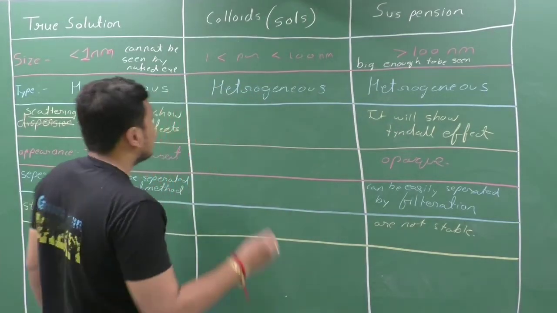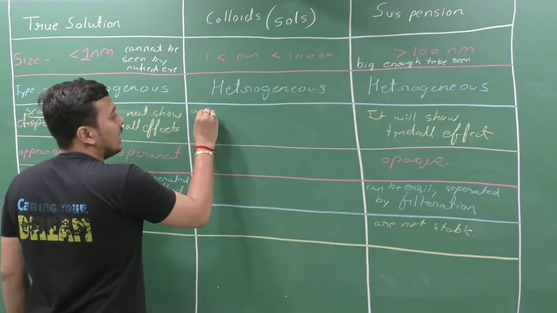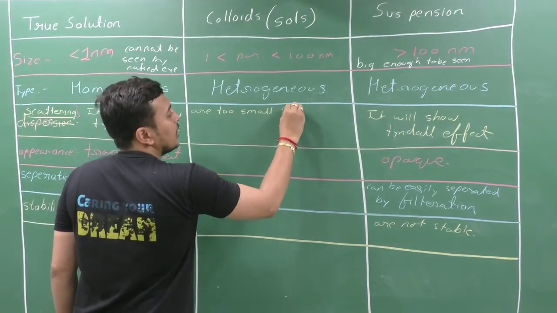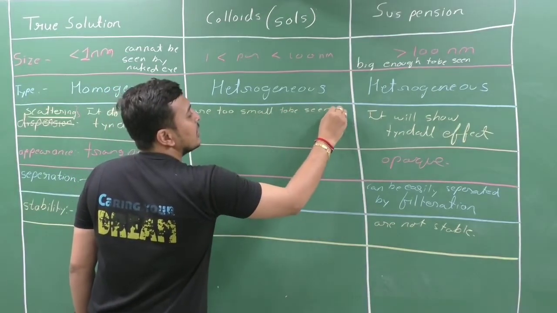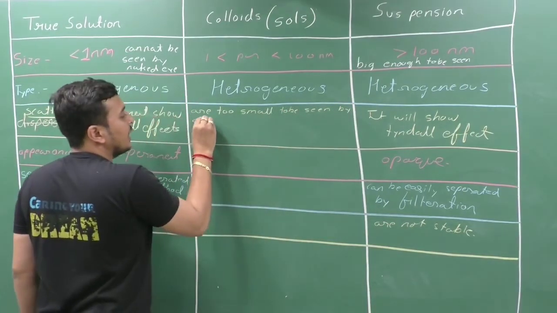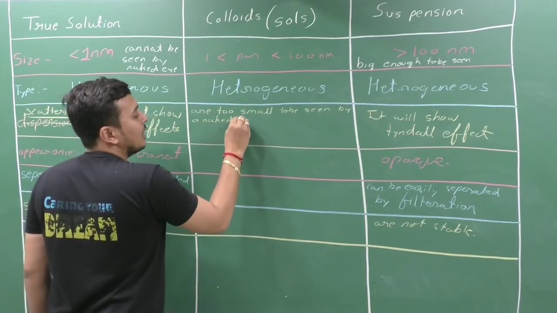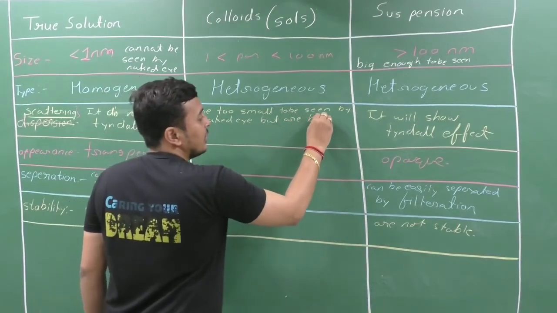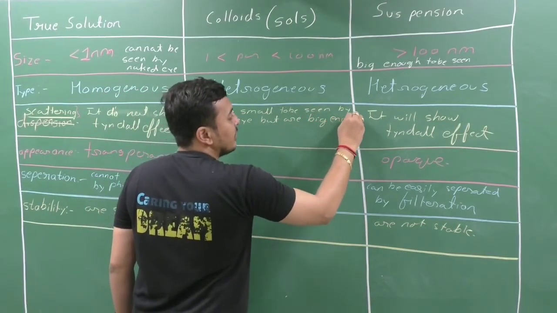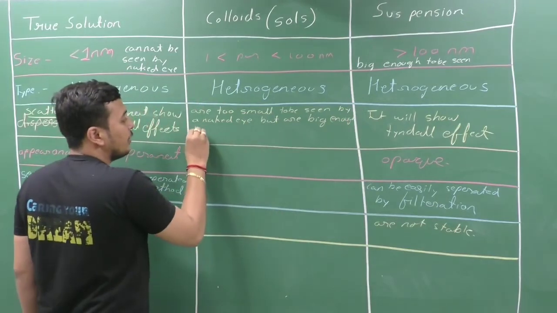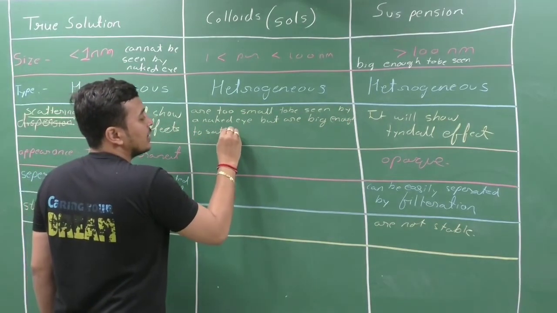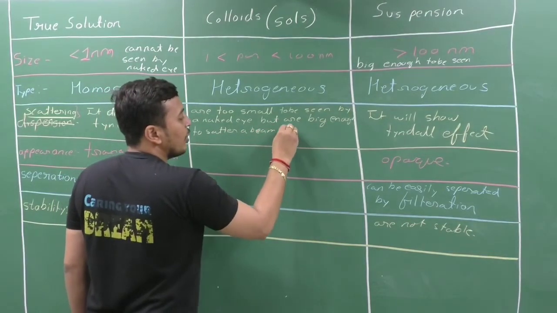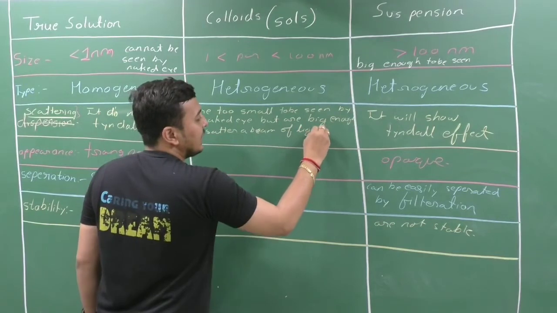Clear? See, remember, here particles are too small to be seen by the naked eye, but are big enough to scatter a beam of light.